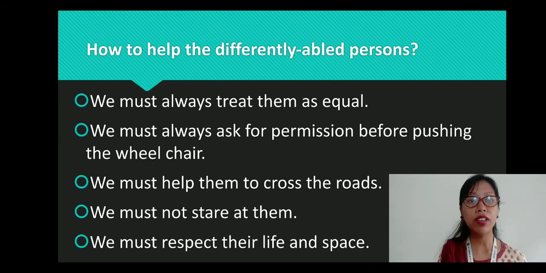Then we must always ask for permission before pushing the wheelchair. If somebody is on the wheelchair, we should not push it without asking them. Always take permission from them, because the person might not want to go, right? The person might not feel like going outside, or doesn't want somebody to push it. Therefore we should always ask permission before pushing the wheelchair.